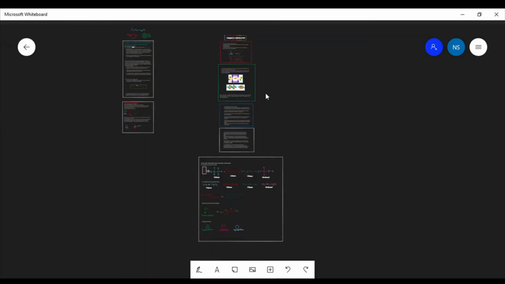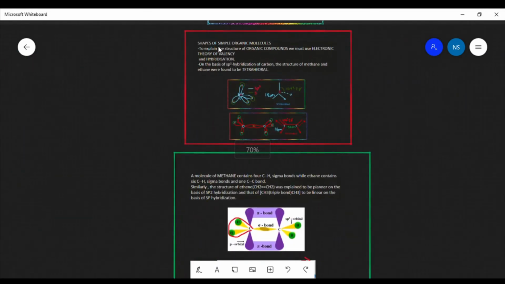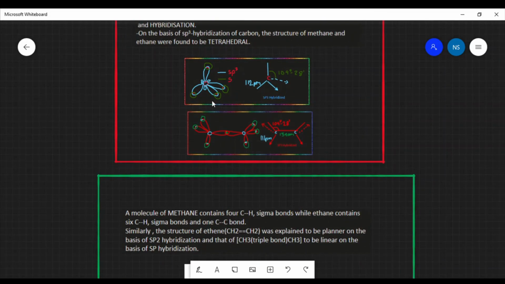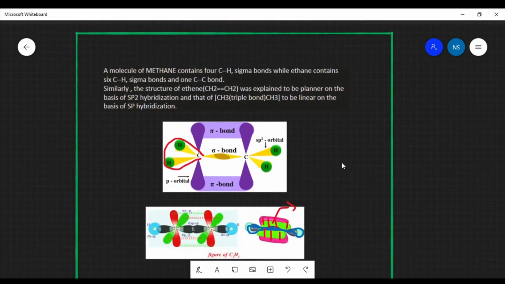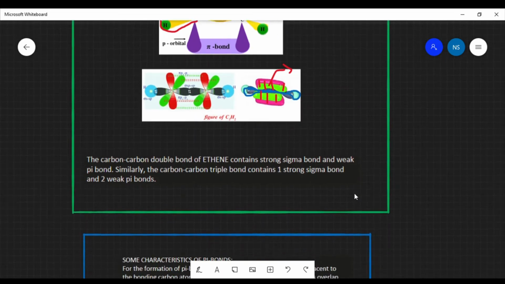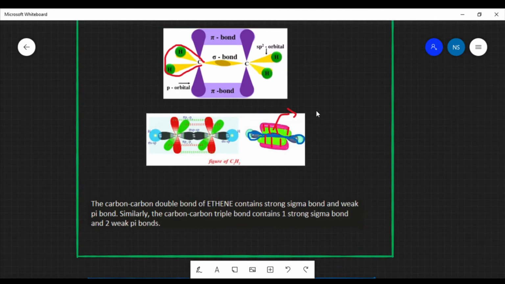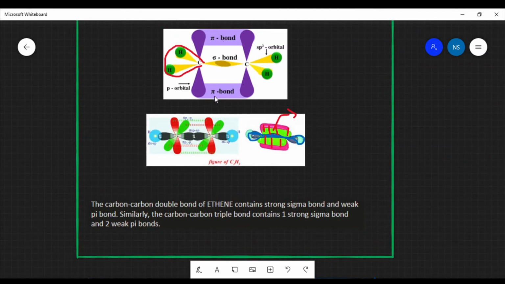So now let us revise what we have learned till now. What we learned today is the shapes of simple organic molecules, which are based on hybridization and the electronic theory of valency, and in that we saw the structure of ethane and methane, where we understood that there is sigma and pi bond formation taking place. Pi bond formation takes place in ethene, ethyne and such compounds. The sigma bond is very strong and the pi bond is very weak.